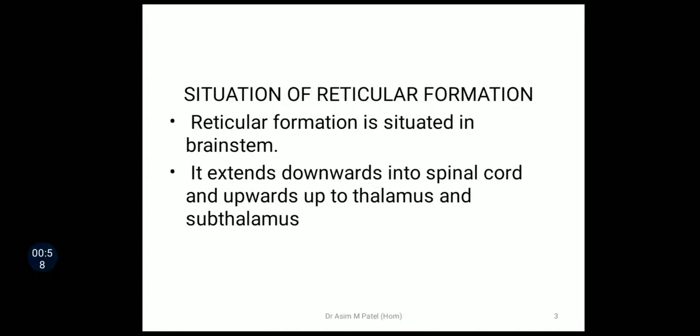The situation of reticular formation. Reticular formation is situated in the brainstem. It extends downwards into the spinal cord and upwards up to the thalamus and subthalamus.